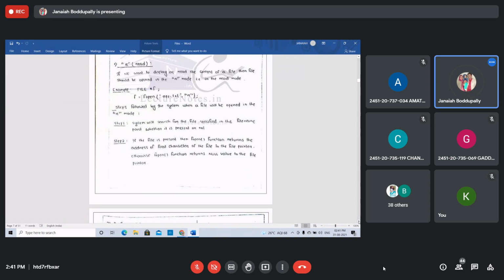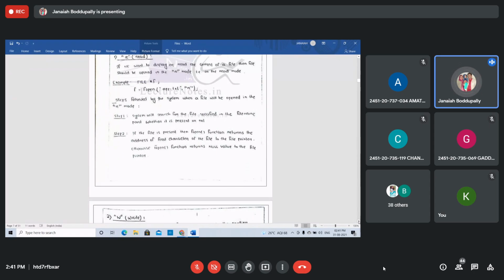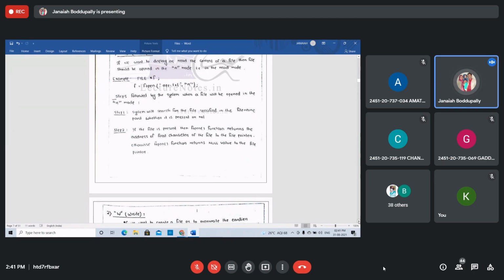How to open this? The system will search for the file specified in the file name part, whether it is present or not. Step 2: if the file is present, then the fopen function returns the address of the first character of the file to the file pointer. Same as we discussed with pointers. This is also the same. We declare the file pointer like pointers and array pointers. See the file steps.